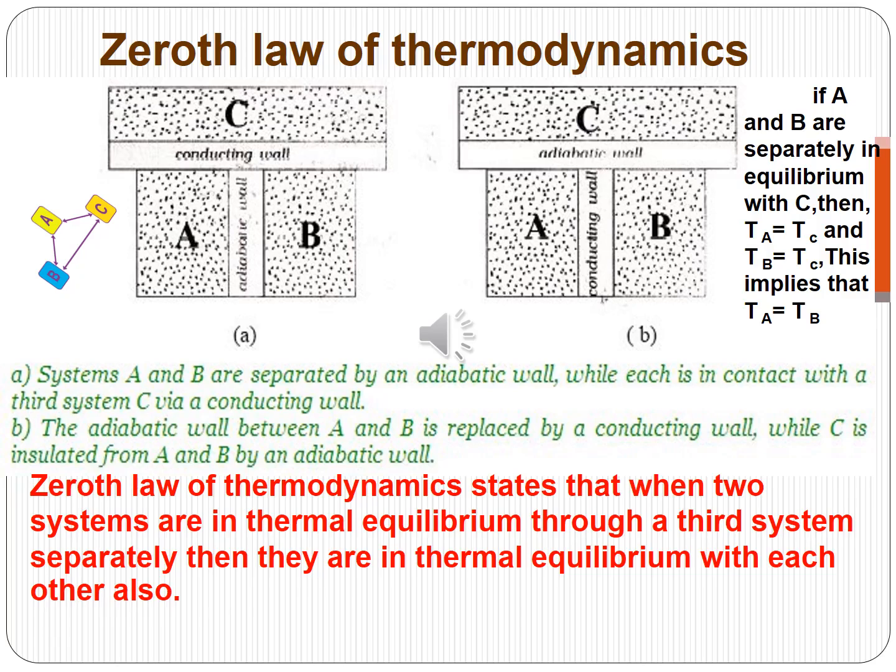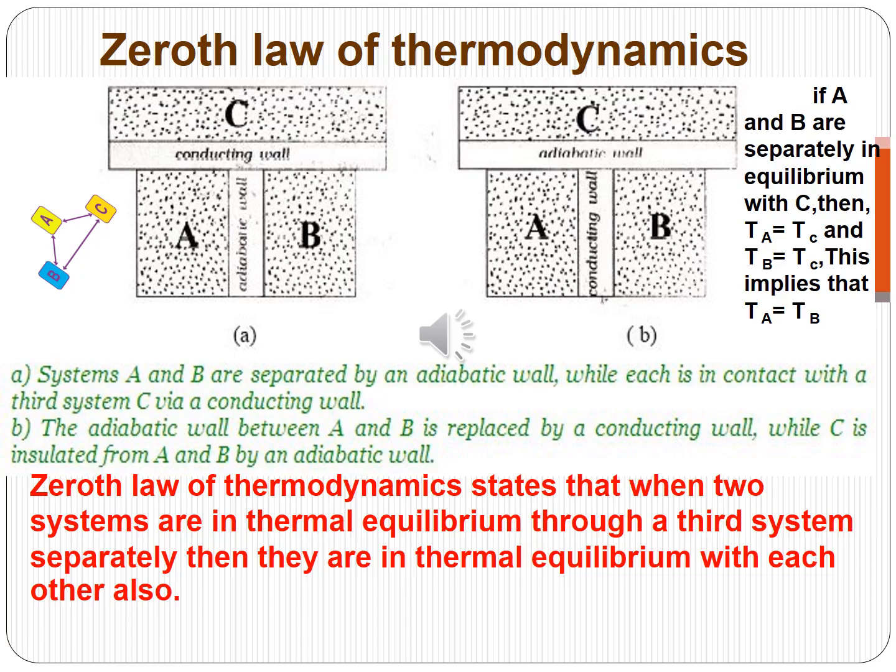After this is achieved, the adiabatic wall between A and B is replaced by a conducting wall, and C is insulated from A and B by means of an adiabatic wall, as shown in the second figure. After this, it can be observed that the states of A and B cannot change further. That is, they are found to be in thermal equilibrium with each other. This observation gives the basis of the zeroth law of thermodynamics.